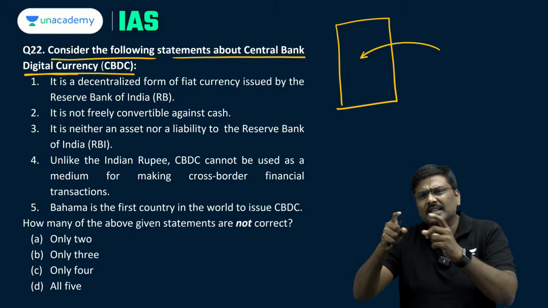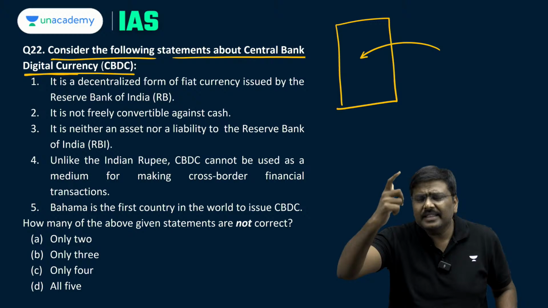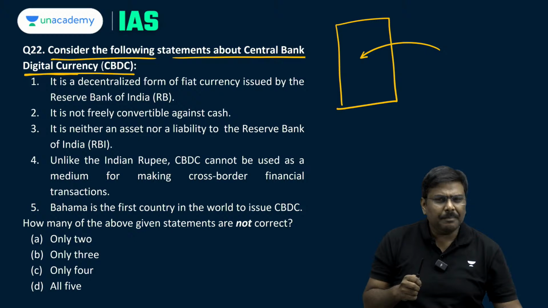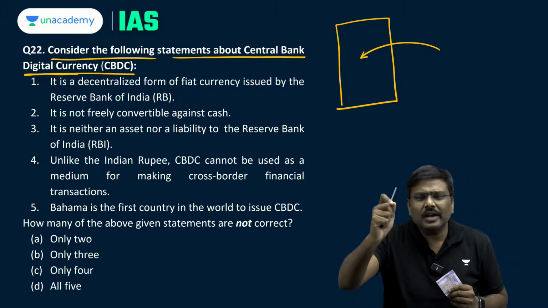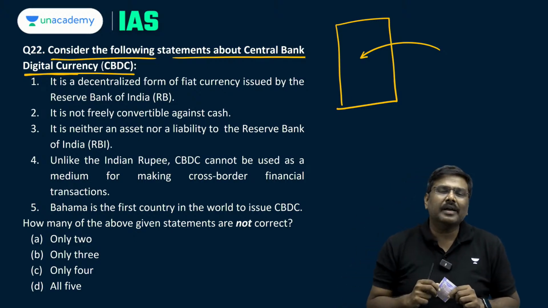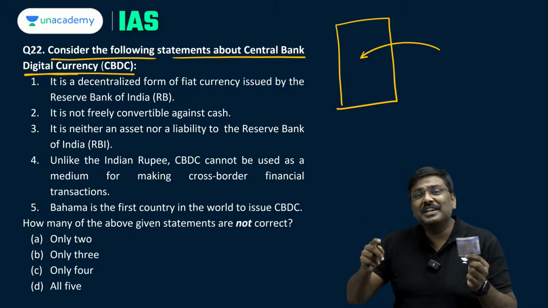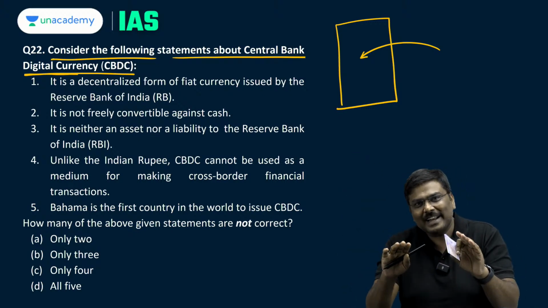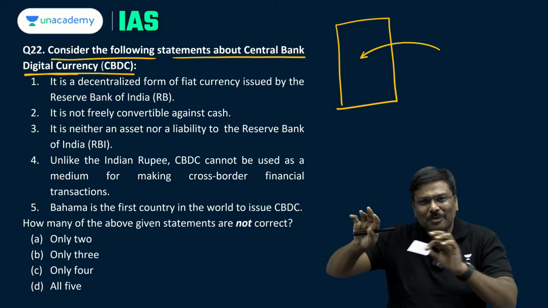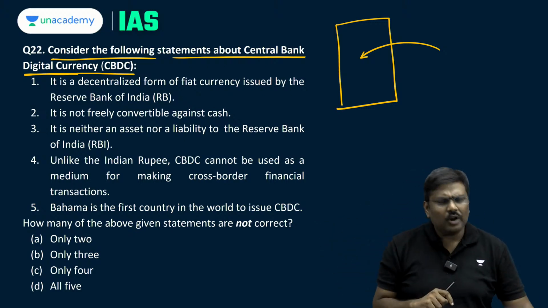These are printed, or let's say designed, converted into digital currencies by the central banker, and they issue it. Point number 2, just like any normal currency, for example, can I use this to purchase a chocolate in the market? Can I use this to purchase, let's say, a packet of biscuit in the market? Assuming, again, some of you will say, sir, what if the cost of the packet of biscuit is more than 100 rupees? In that case, that is not possible, but I hope you understand. Assuming the chocolate as well as the biscuit is domestically produced and the price is 100 rupees.